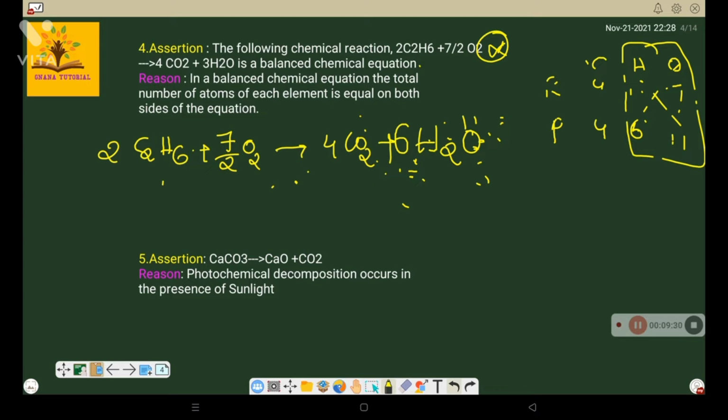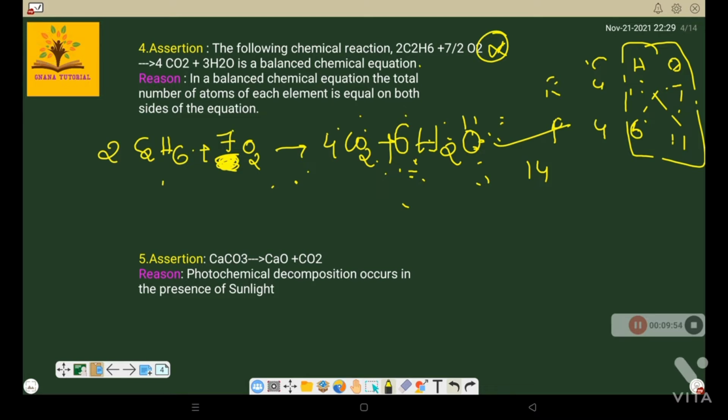Now count how many oxygen atoms are there: 4 2s are 8, 8 plus 6, there are 14. So we can write not 7/2, only 7. So 7/2 is wrong; 7 2s are 14. Now the balanced chemical equation is this. The coefficients are 2, 2, 6, 4, 7.